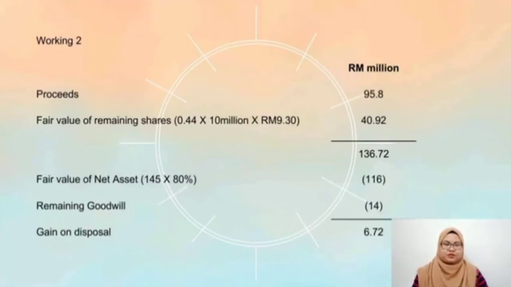Okay, for working 2, the proceeds we get is 95.8 million plus the fair value of remaining shares, which consists of 44% times 10 million times 9 ringgit and 30 cent. Therefore, we will get 40.92 million. Thus, we will add these two values and the total is 136.72 million. We will minus the fair value of net assets 116 million and less the remaining goodwill 14 million. Therefore, we will get a gain on disposal of 6.72 million.